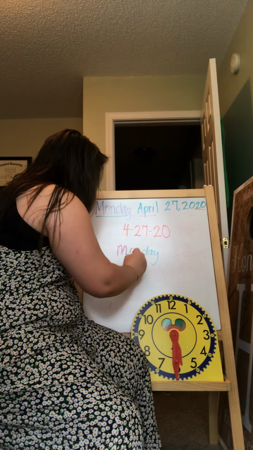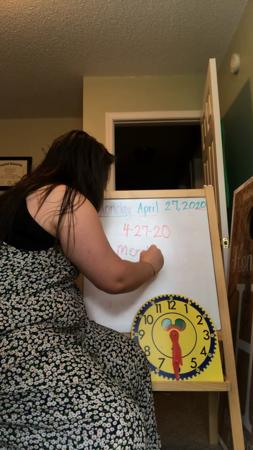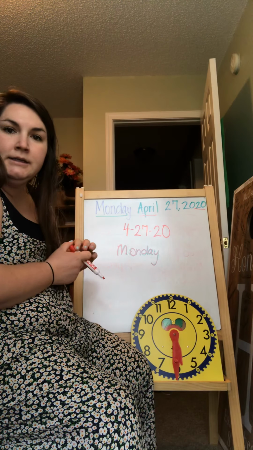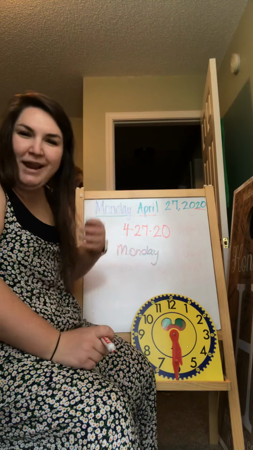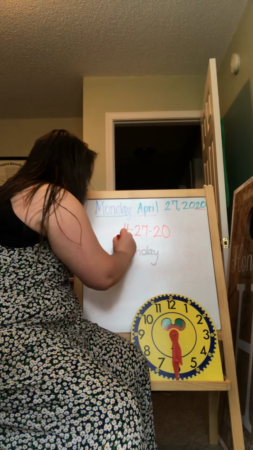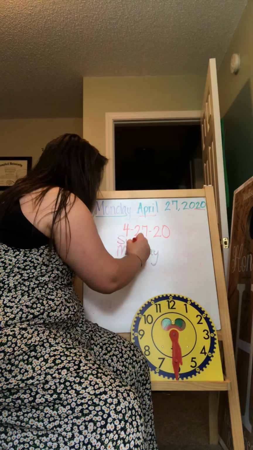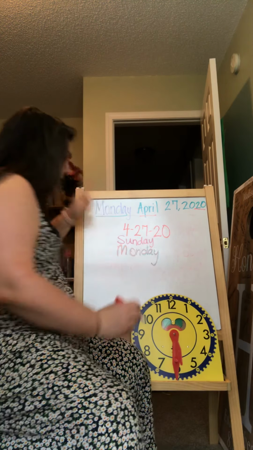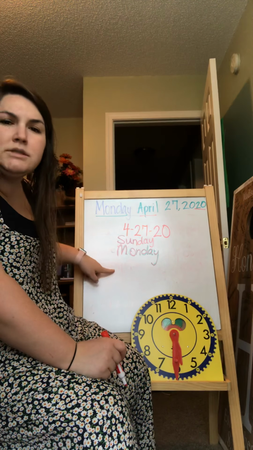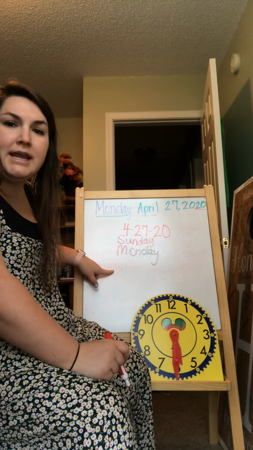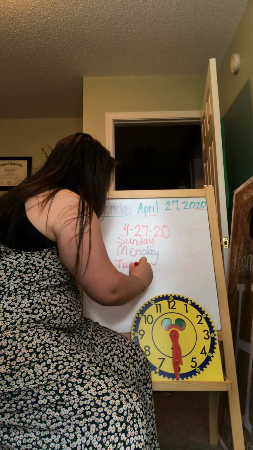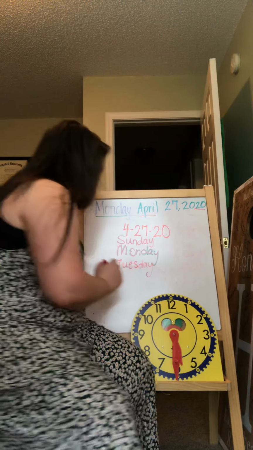If today is Monday, what was yesterday? Yesterday was what? If you can't see it, at least you can hear me, right? So if today's Monday, yesterday was Sunday. I'm going to write that up top. Sunday. So if yesterday was Sunday, today is Monday, what will tomorrow be? Tomorrow will be, say it out loud, Tuesday. Very good. Very good.